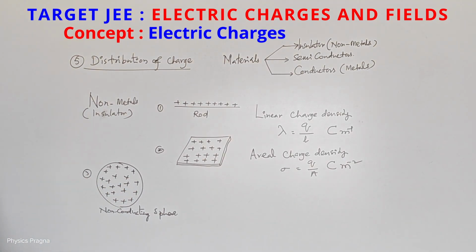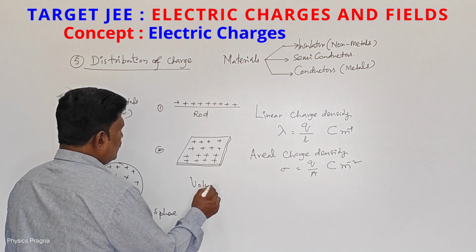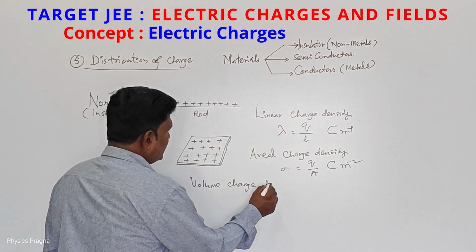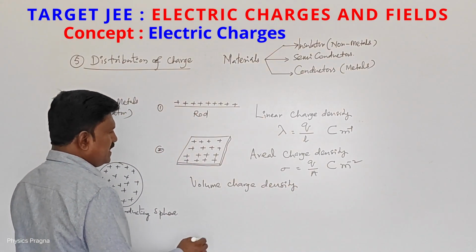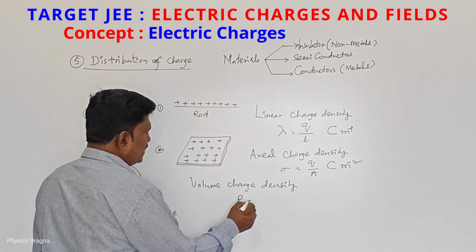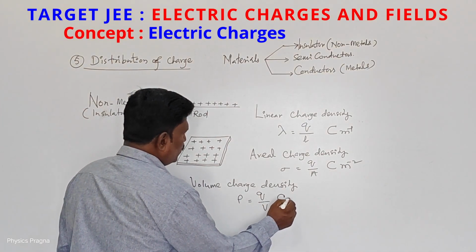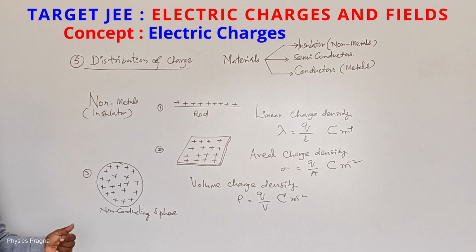Like that, charges will distribute throughout the volume of the body. The symbol for volume charge density is rho, equal to charge per volume, coulomb per meter cube. Like this, we will calculate.